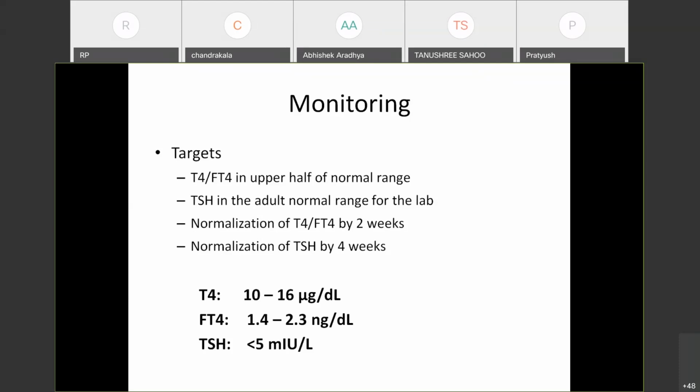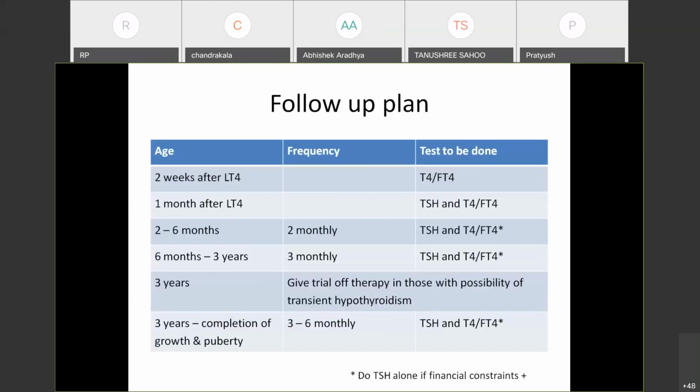The follow-up plan: first, a repeat should be done after 2 weeks of starting levothyroxine. And when we repeat the test, the test should be only T4 and free T4. No need to do TSH at this time point, because even if the TSH is mildly elevated, we are not going to do anything. We are not going to increase the dose here. One month later, it should be both TSH and free T4.